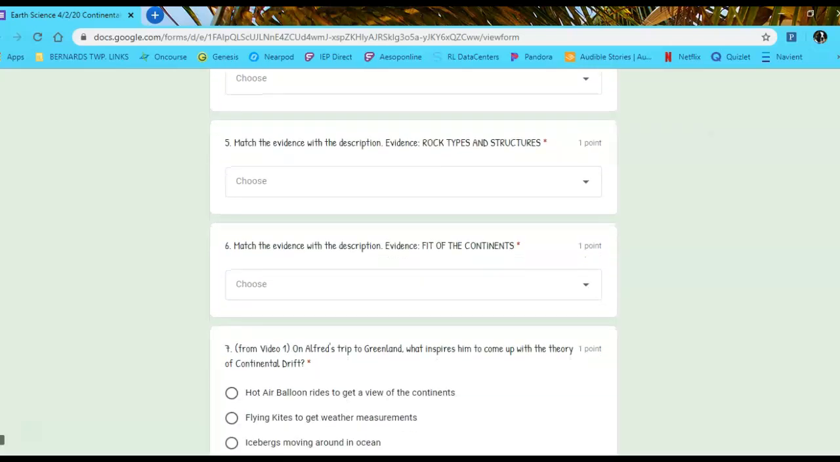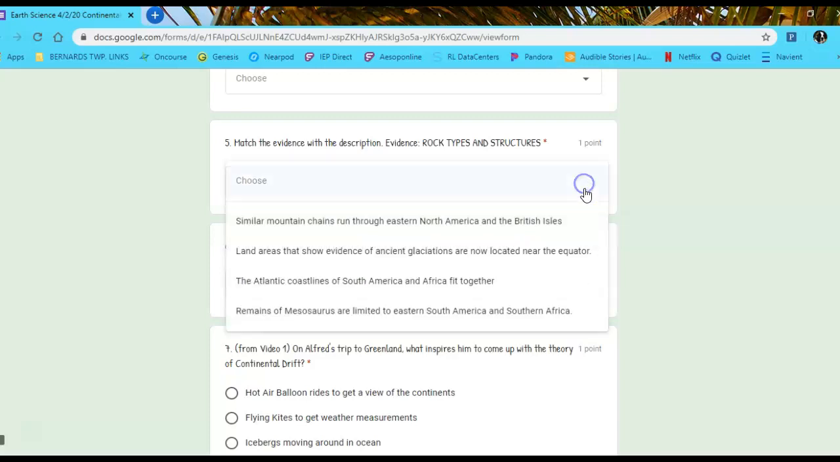Question number 5. Match the evidence with the description. Evidence is rock types and structures. So you should be on your claim evidence reasoning worksheet right now for questions number 4, 5, and 6, just FYI. Is it A. Similar mountain chains run through eastern North America and the British Isles? B. Land areas that show evidence of ancient glaciations are now located near the equator. C. The Atlantic coastlines of South America and Africa fit together. Or D. Remains of the Mesosaurus are limited to eastern South America and southern Africa.